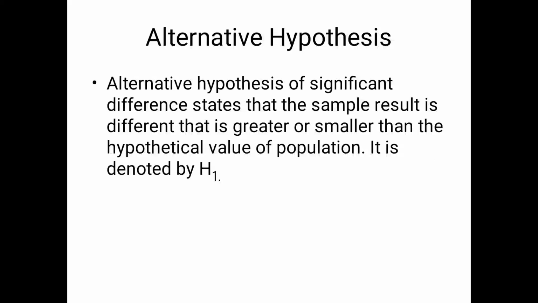Alternative hypothesis. The alternative hypothesis of significant difference states that the sample result is different, that is greater or smaller than the hypothetical value of the population. It is denoted by H1.